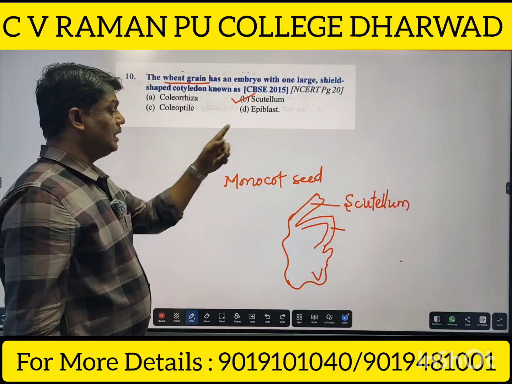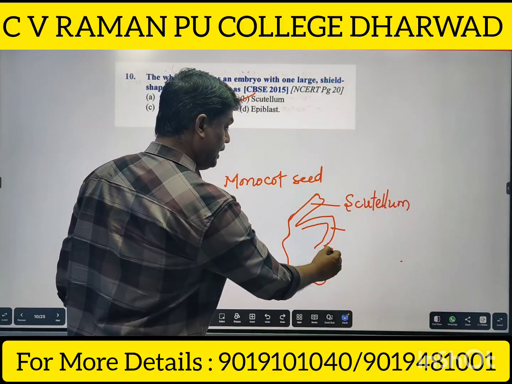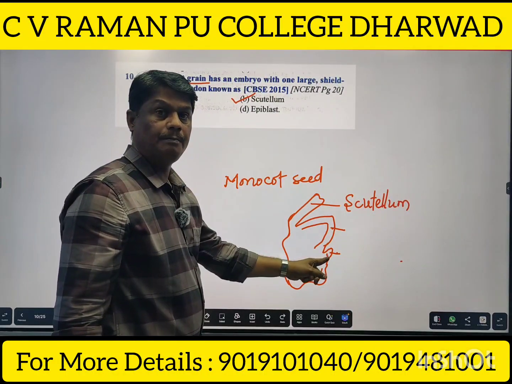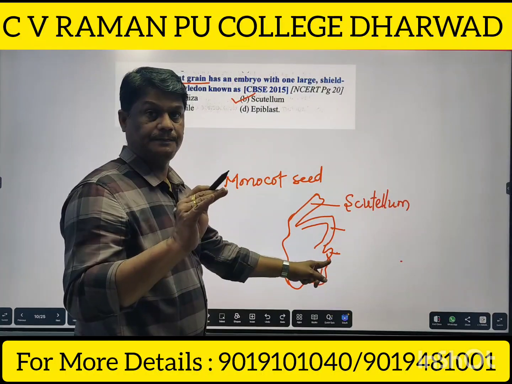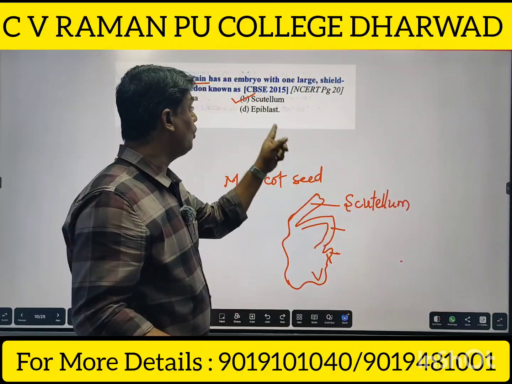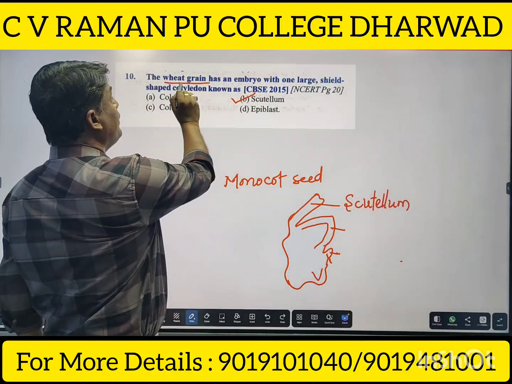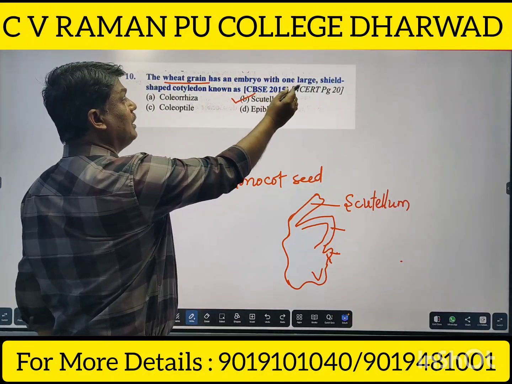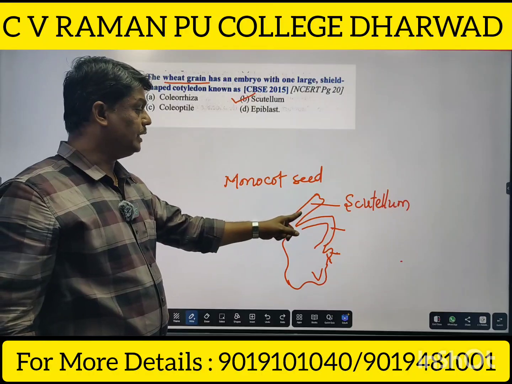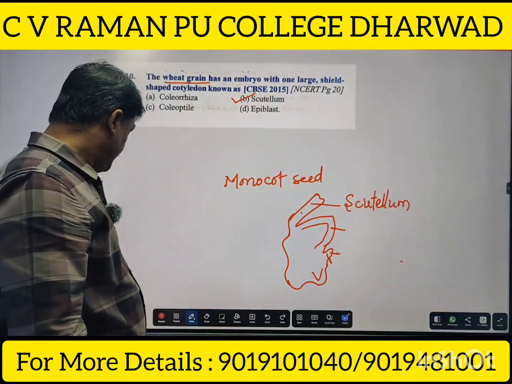And this one is the epiblast. Epiblast represents another cotyledon, but it is suppressed. Therefore, the wheat grain has an embryo with one large shield-shaped cotyledon called the scutellum. Okay. Next question.